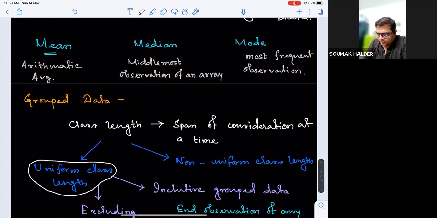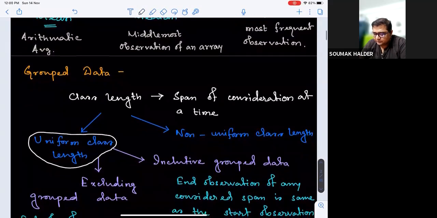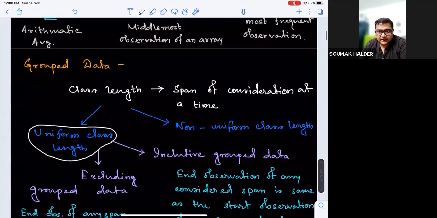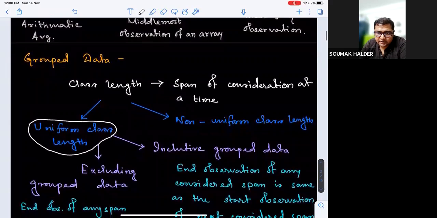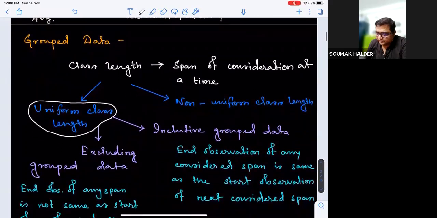When we are talking about uniform class length, we have two variations: inclusive group data and excluding group data. Now, what does this mean? If we think of inclusive group data, the end observation of any considered span is the same as the start observation of the next considered span.